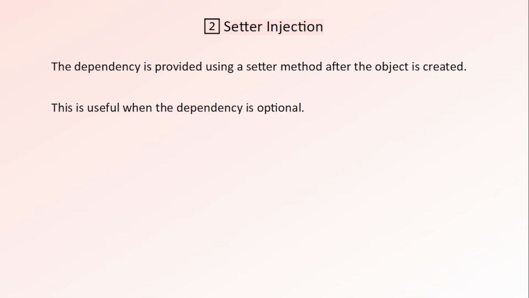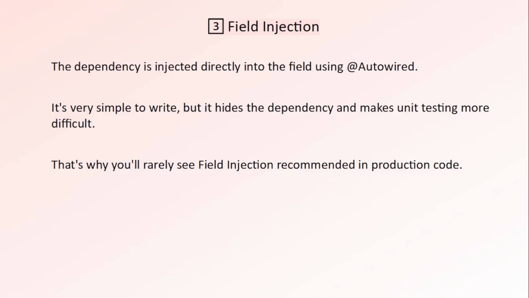Now let's see setter injection. In setter injection, Spring creates the object first and then injects the dependency using a setter method. And this approach is useful when a dependency is optional. Now we have field injection, where we simply place the Autowired annotation above the field and Spring injects the dependency directly. And it's simple to write, but it's generally not the best choice for real projects because it makes testing and maintenance harder. So if an interviewer asks which approach you prefer, then you can confidently say constructor injection.